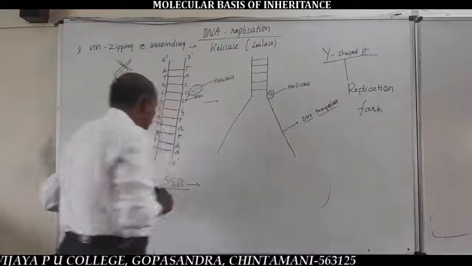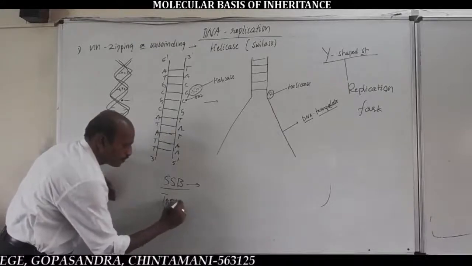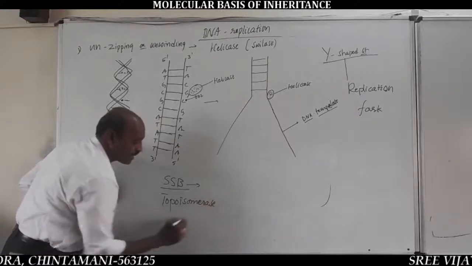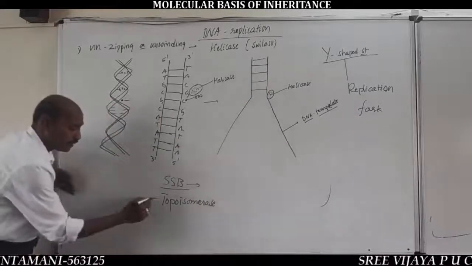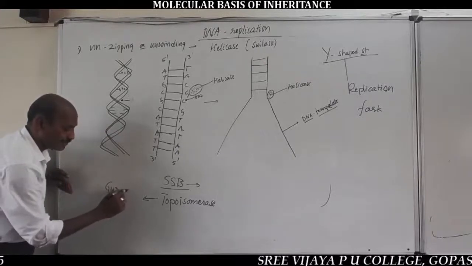And topoisomerase is also a kind of enzyme, which in prokaryotes is also called gyrase.